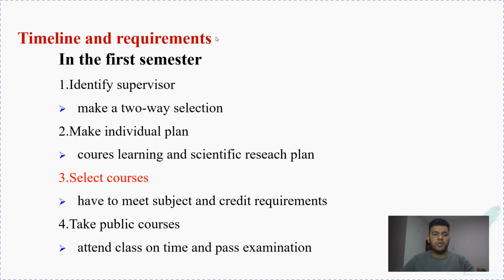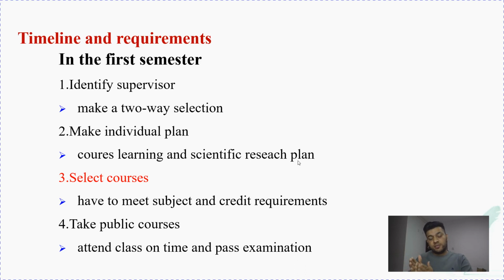In the first semester, identify your supervisor. If the international college has already assigned you a supervisor, then it is okay. If you don't have a supervisor, then you find one in your department. You see what your research area is, and in that research area you can select the best supervisor. Then make an individual plan, course learning, and the scientific research plan. In the first semester you are studying some Chinese courses, and one or two courses like mathematics.